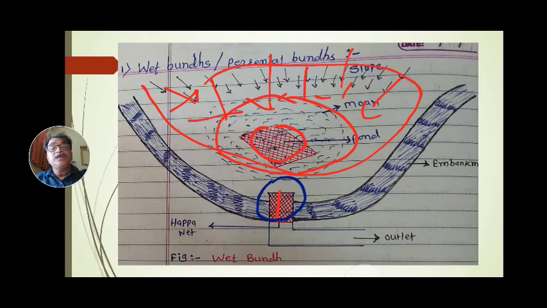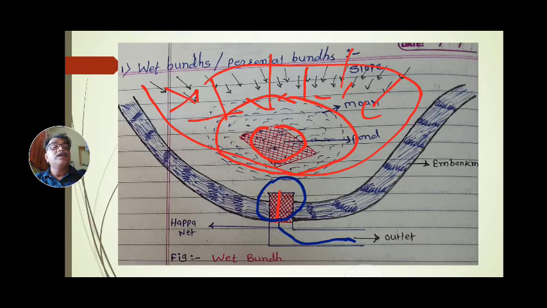Remember, this outlet is protected by a bamboo fencing with a net hapa, and only water is removed, but fishes are not removed.